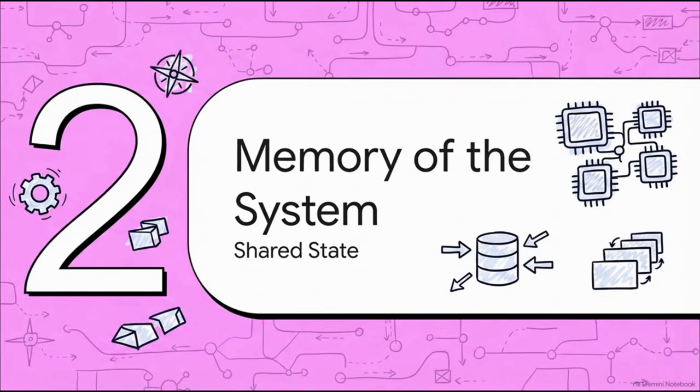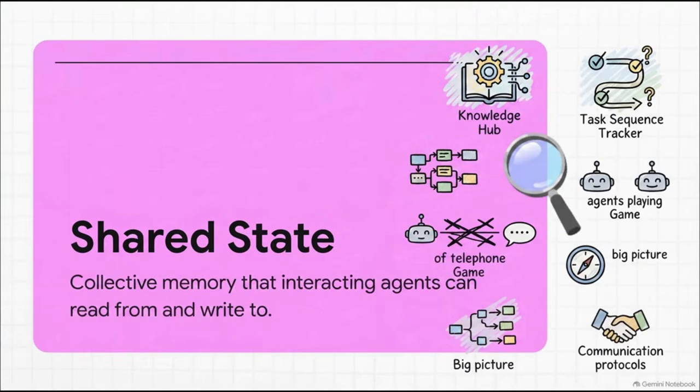Moving right along to Section 2, the memory of the system. Okay, so once your agents can speak to each other clearly using structured outputs, how do we make sure they actually remember the big picture over a long sequence of tasks? Well, this requires a shared state. A shared state is essentially the persistent collective memory of your entire system. So instead of agents playing a blind game of telephone, they reference a single centralized record of truth that tracks exactly what's been accomplished and what still needs to be done.